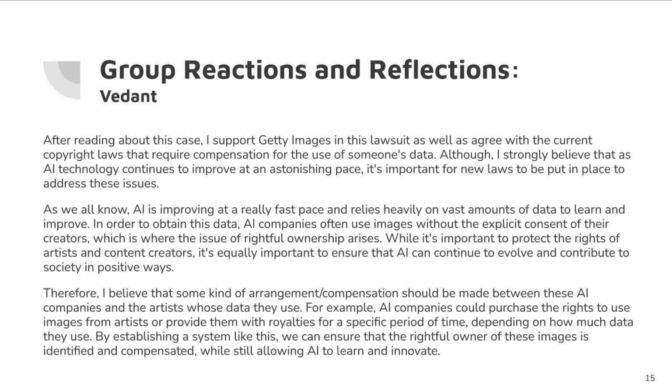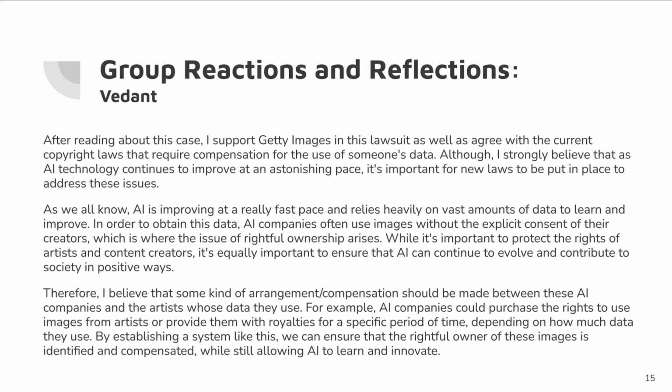After reading about this case study, I support Getty Images in this lawsuit as well as agree with the current copyright law that requires compensation for the use of someone's data. Although, I strongly believe that as AI technology continues to improve at an astonishing pace, it's important for new laws to be put in place to address these issues. As we all know, AI is improving at a really fast pace and relies heavily on vast amounts of data to learn and improve. In order to obtain this data, AI companies often use images without the explicit consent of the creators, which is where the issue of rightful ownership arises.